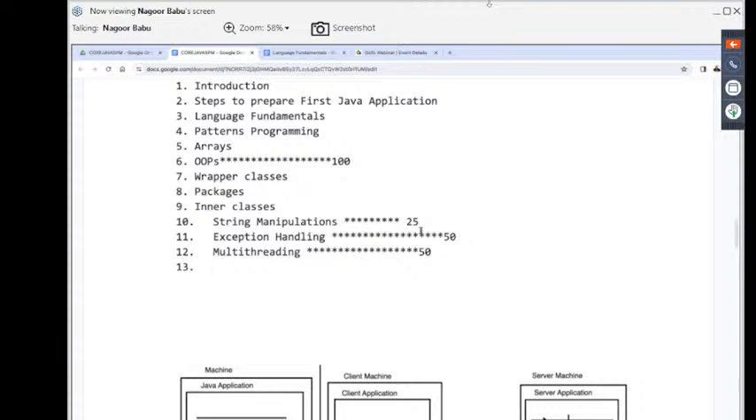So because of that reason, multi-threading is a very useful concept in betting softwares as well as gaming softwares. Right, so that's the main utilization of multi-threading that we can understand.